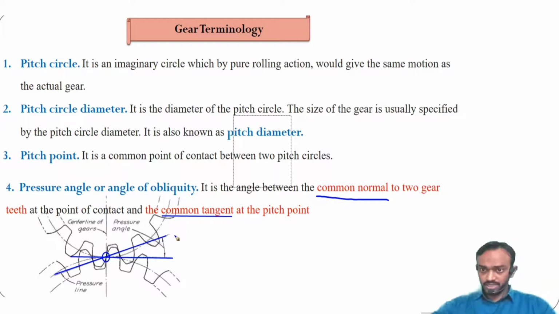So you can see this angle is known as the pressure angle. I repeat again: the common normal at the point of contact is this, the common tangent at the pitch point is this horizontal line, and the angle between them is known as the pressure angle. Clear? So let's go to the next slide.